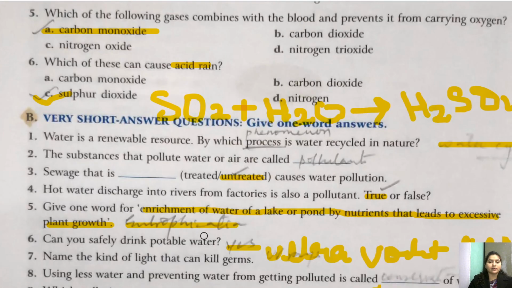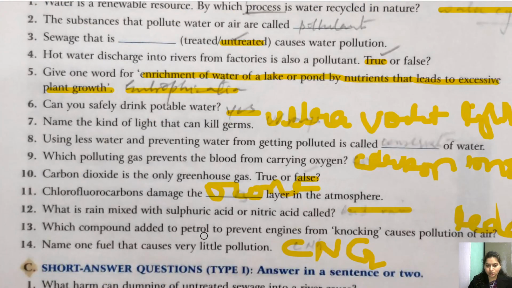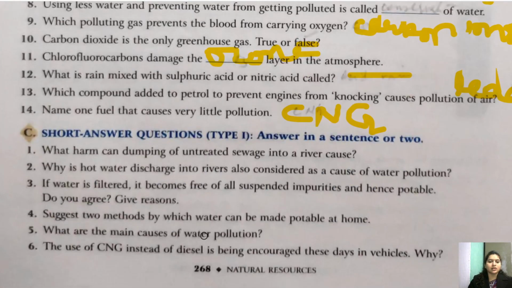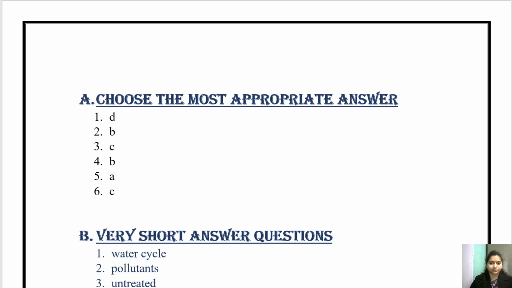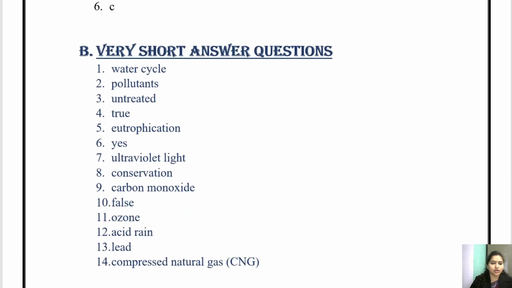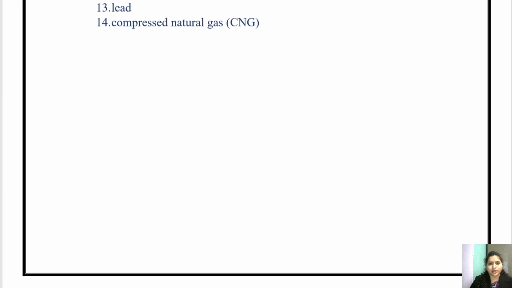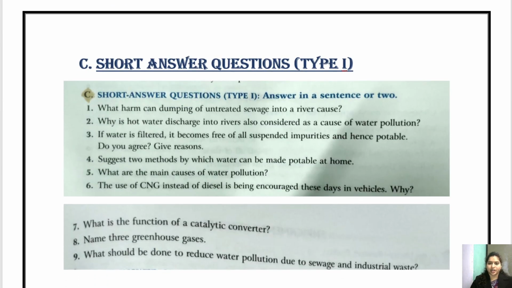Okay. So that was about very short answer question and choose the most appropriate answer. Now let's move to the short answer question type 1 and type 2. Okay, I hope you have done this. So let's quickly go to the short answer question type 1 and type 2. So children, all the answers are written here. You can go through the answer and you can write it in the book. So I have already shared it in the app. So you can go through that.